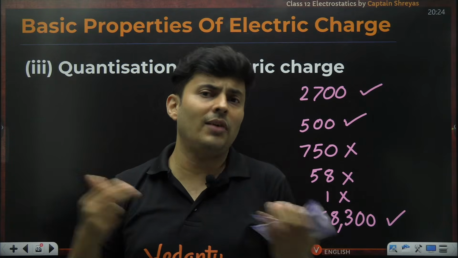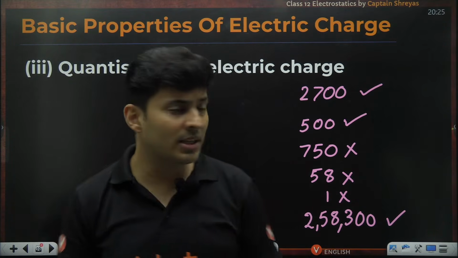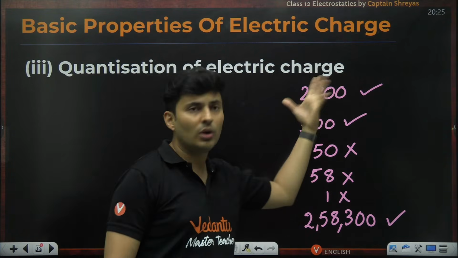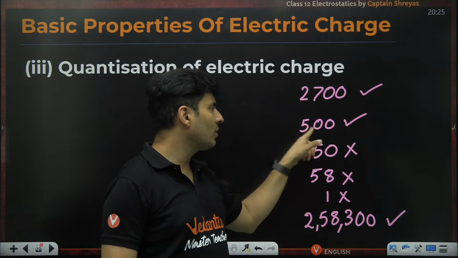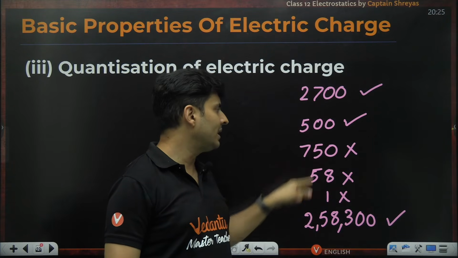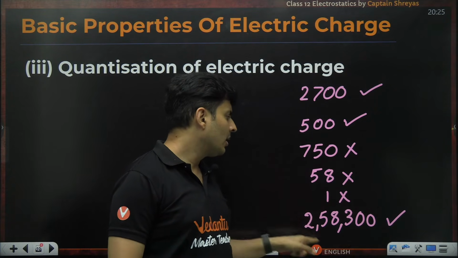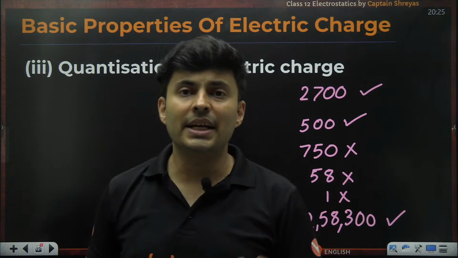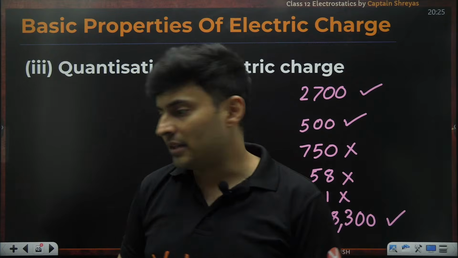Somebody might have only 500 rupee notes. So for that person, he cannot transact with 2,700. For him, it will not be possible. But with 500, you can transact this. You can't transact this, nor this, but even this is not possible with a 500 rupee note. So basically, even charge is quantized.